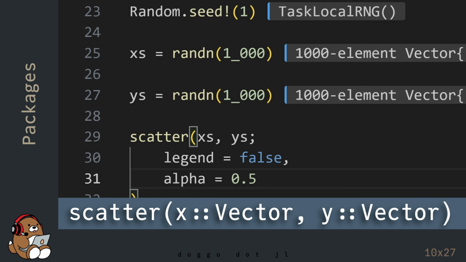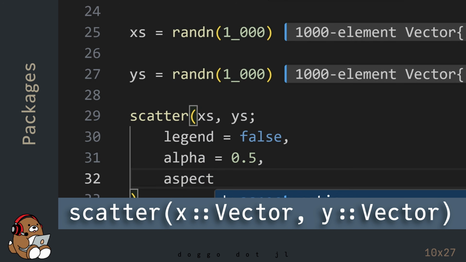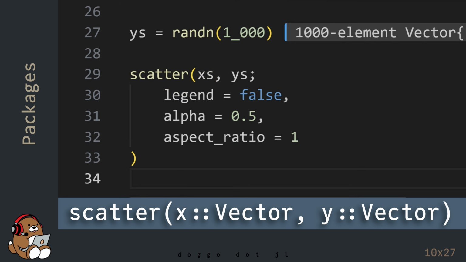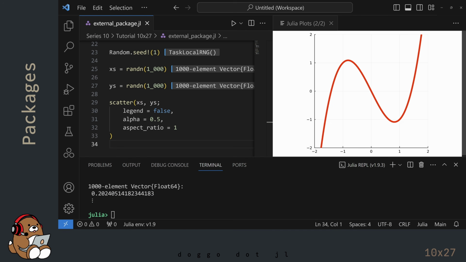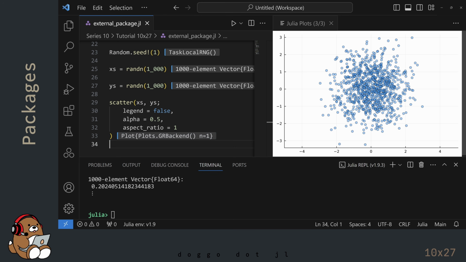Then enter some plotting attributes in the form of keyword arguments. In the Plots panel, you should see 1,000 data points clustered around the origin or point 0, 0. Pretty cool, right?